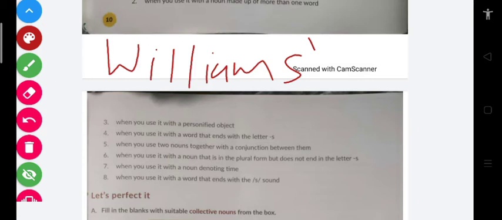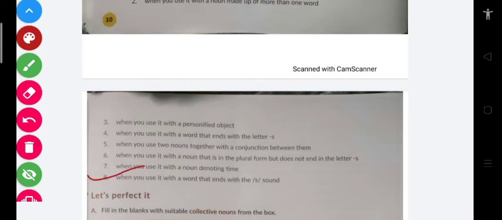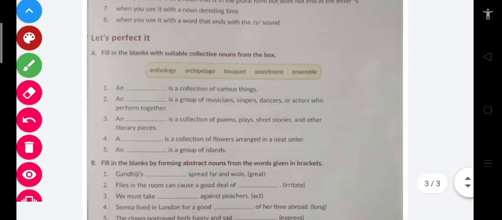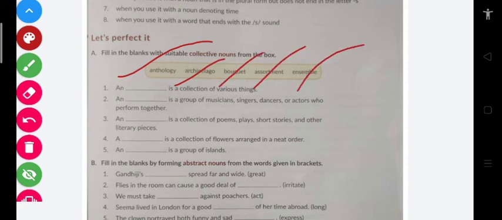Okay, the same thing is there in point number 8. Now let's practice. There is a group of collective nouns, and you have to fill in the blanks. Let's say there are anthology, archipelago, bouquet, assortment, and ensemble.